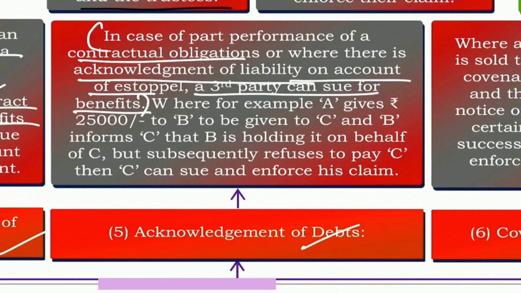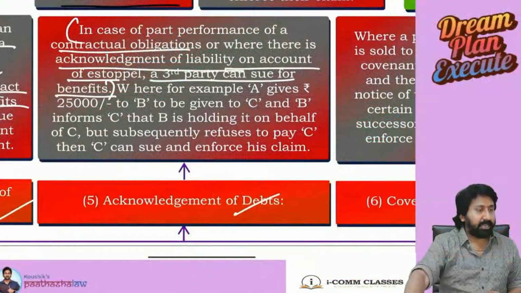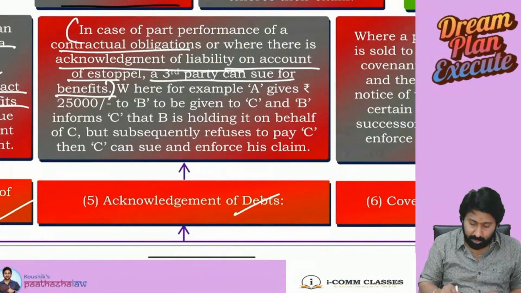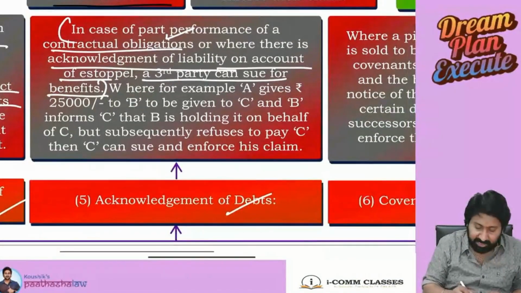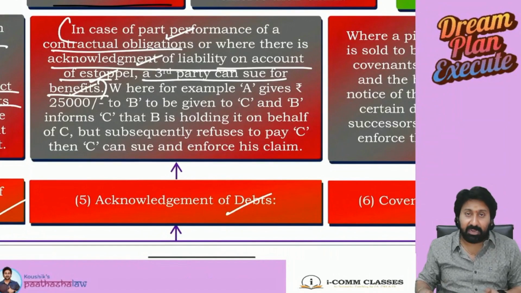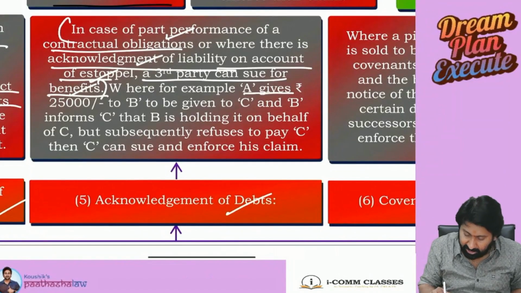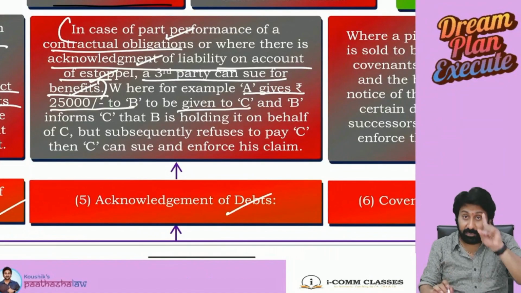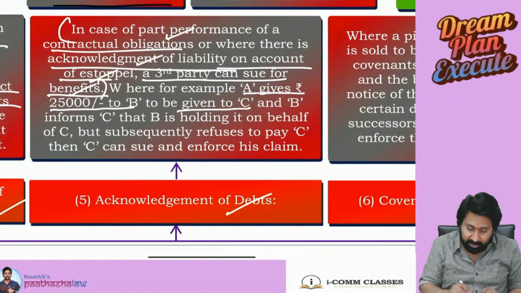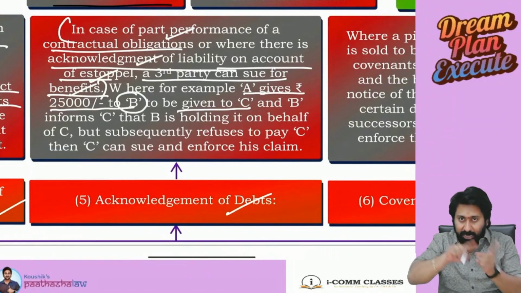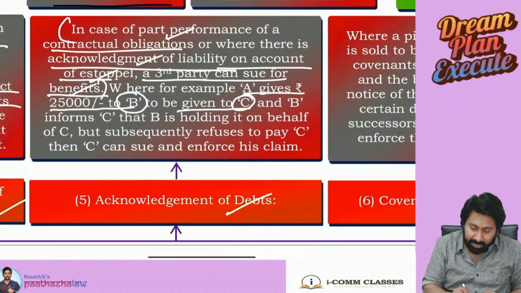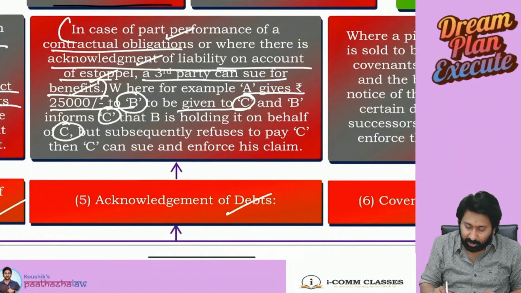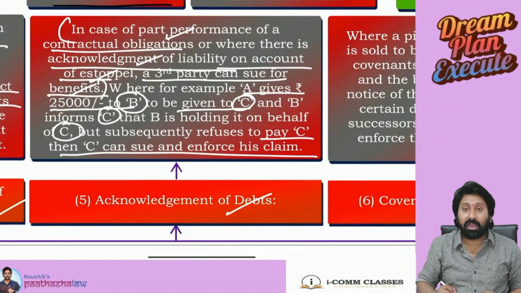Okay, see, in case of part performance of contractual obligation, or where there is an acknowledgement of liability on account of estoppel, a third party can sue for the benefit. Let us say, for example, A gives rupees 25,000 to B, to give to C. And B informs C that B is holding on behalf of C, but subsequently refuses to pay C. Then C can sue and enforce his claim.